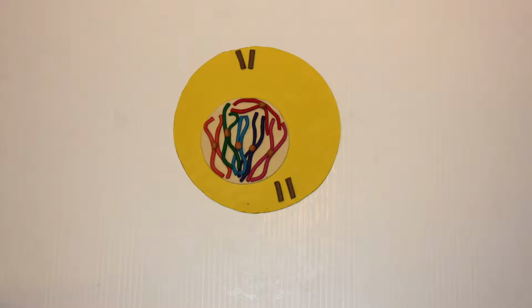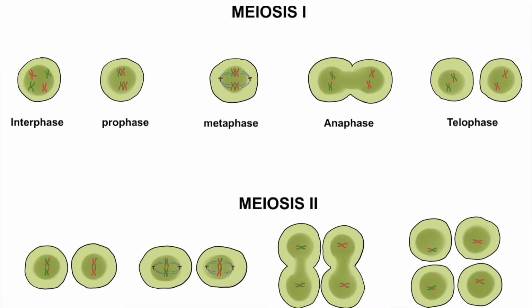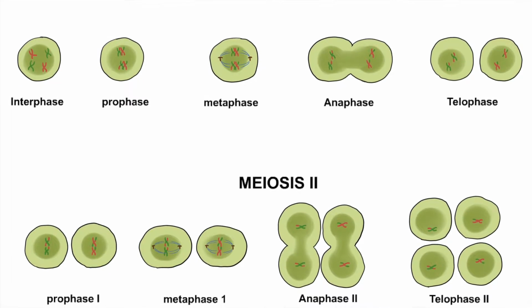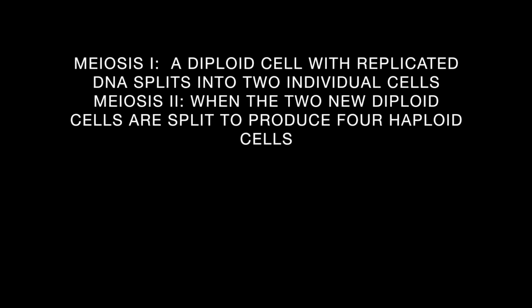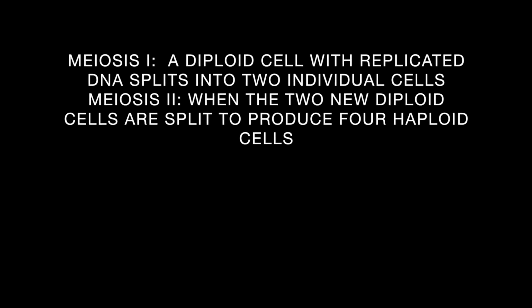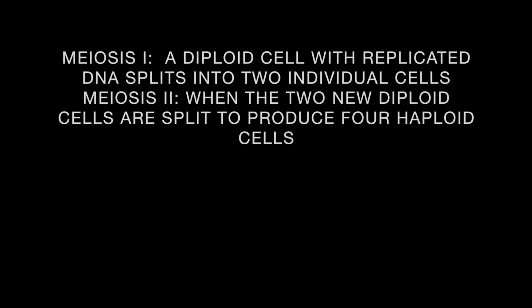Meiosis involves 2 divisions. Meiosis 1, when a diploid cell with replicated DNA splits into 2 individual cells, and meiosis 2, when the 2 new diploid cells are split to produce 4 haploid cells.